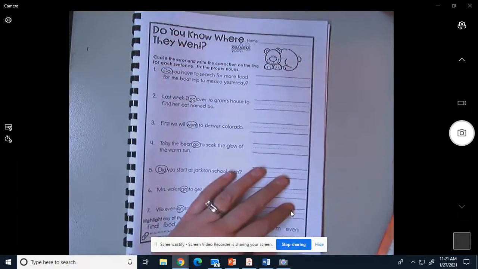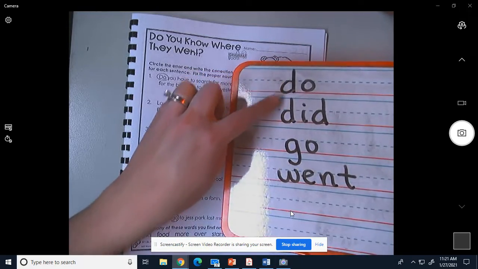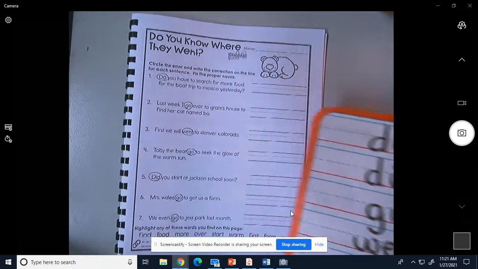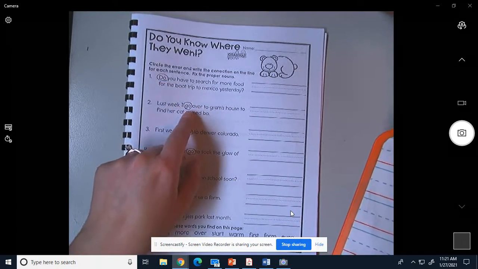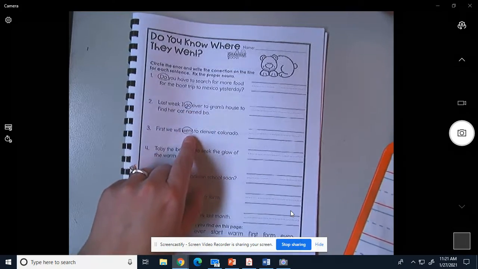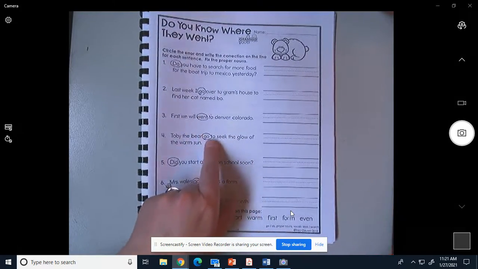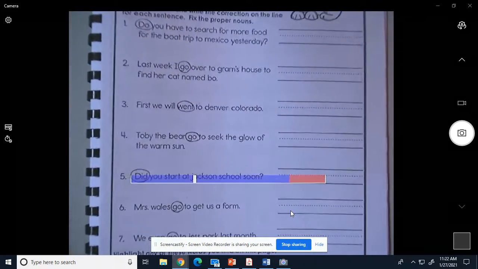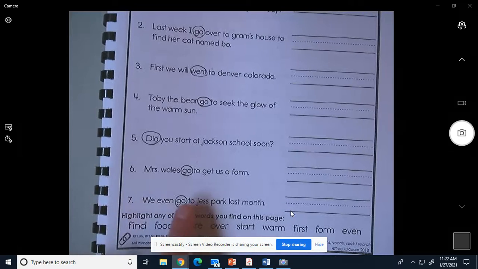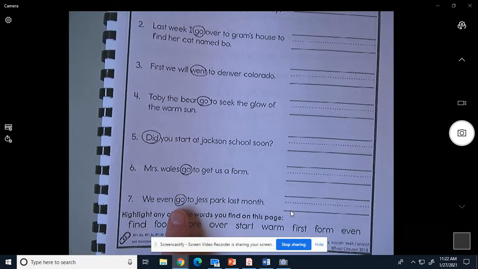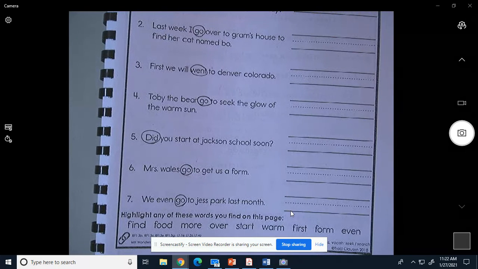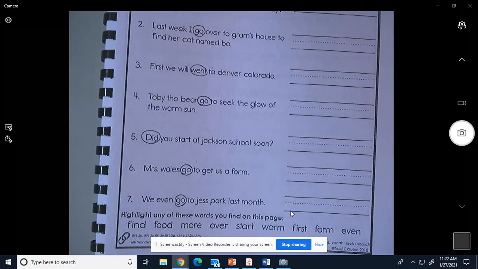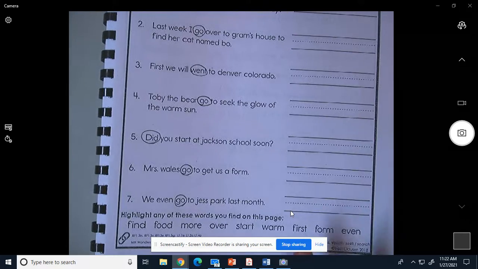All right. So I went through and I found every do, did, go, and went in the sentences because we're going to fix them today. So I want you to circle do in the first sentence, go in the second sentence, went in the third sentence, go in the fourth sentence, did in the fifth sentence, go in the sixth sentence, and go in the seventh sentence. So you're going to go ahead and circle those for me. I'll give you a minute to do that. And then we are going to make them make sense with what the sentence is saying.